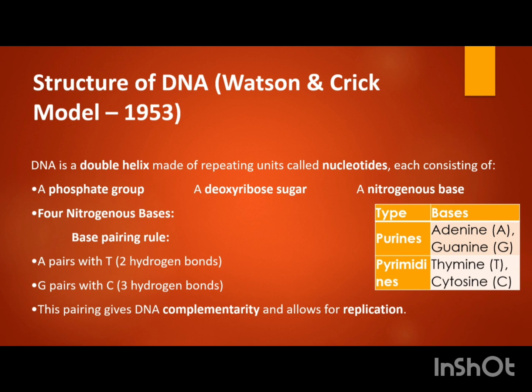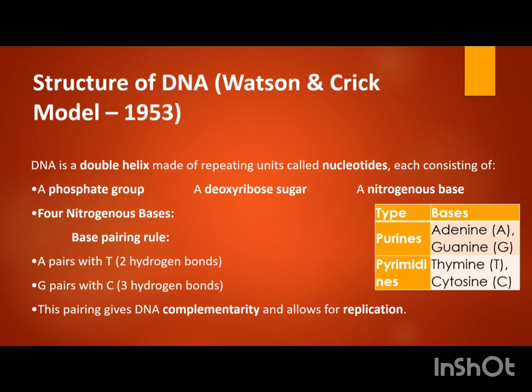It has a repeated unit of nucleotides, and nucleotides are made up of phosphate, deoxyribose sugar, and nitrogenous bases. Specifically, nitrogenous bases are of two types, purines and pyrimidines. Purines include adenine and guanine, and pyrimidines include thymine and cytosine. When we talk about base pairing, adenine pairs with thymine, guanine pairs with cytosine.